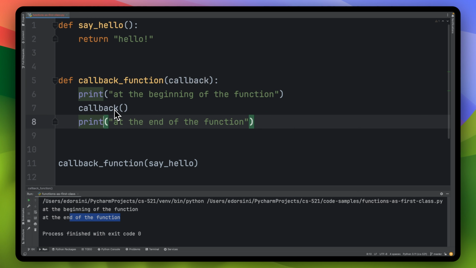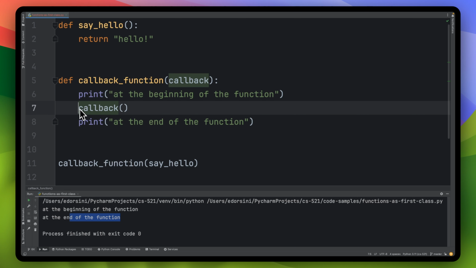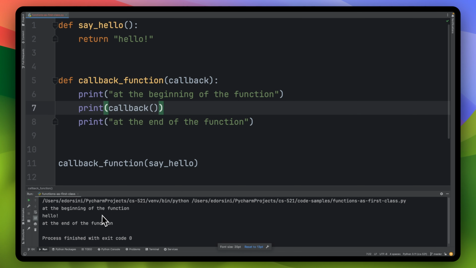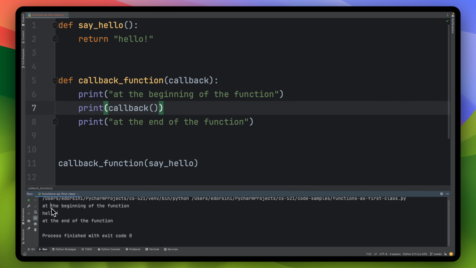Now let's call the callback. Well, to invoke the callback, remember that's not going to happen with anything. It's just nothing's going to really happen. It's going to return a hello. We should probably store that here, or we can say print whatever you get from this callback. We can do something like that. And here we're going to say the beginning of the function, then it's going to print hello, and then at the end of the function.